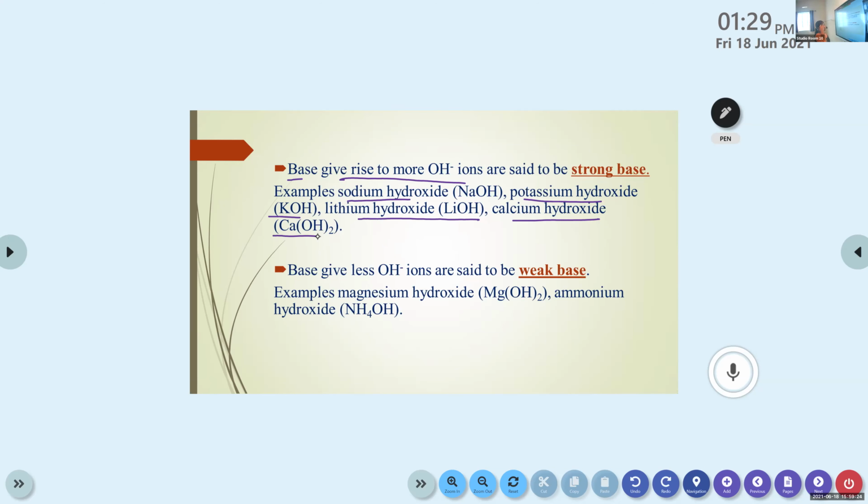What about the pH value of the strong bases? The pH value will be near to 14.